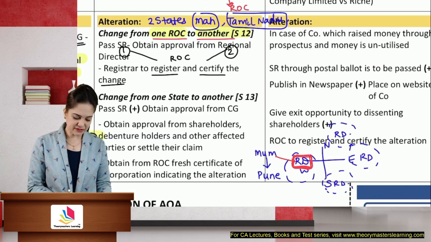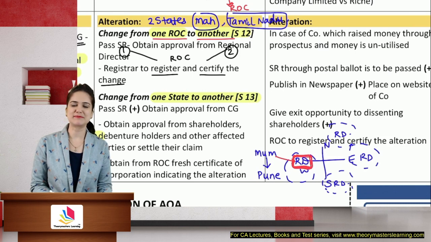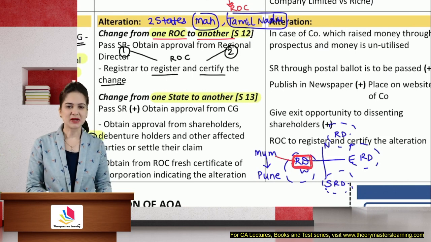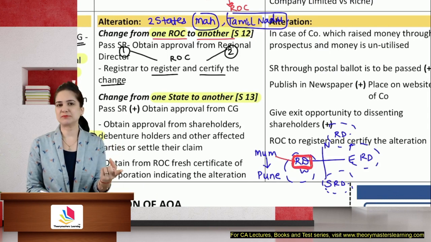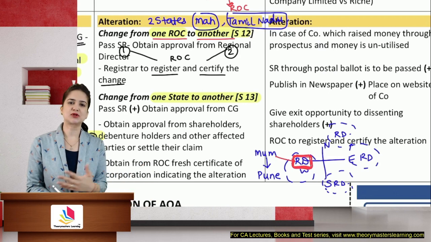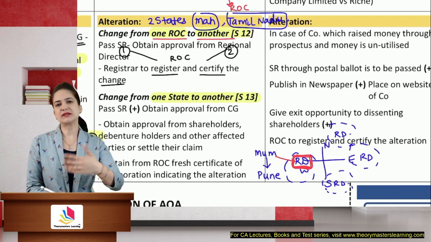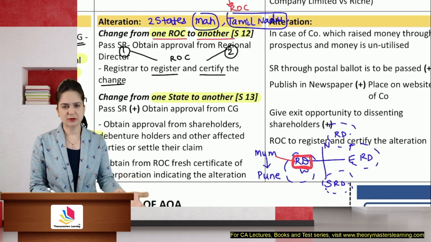If you're changing from one state to the other, yes, now you need to alter the memorandum because the memorandum is mentioning the state. It has changed now. There may be various reasons for changing from one state to the other. Better administration purpose, better tax purpose, better laws. My labor is located there, so now I can make goods in a cheaper manner. There is less transportation. There are so many reasons for shifting from one state to the other state.